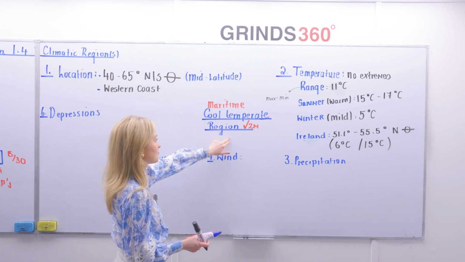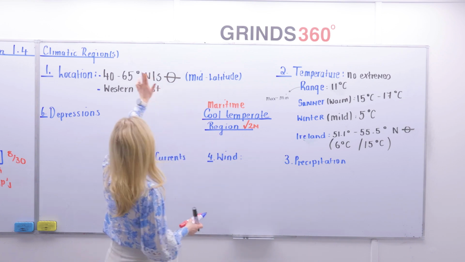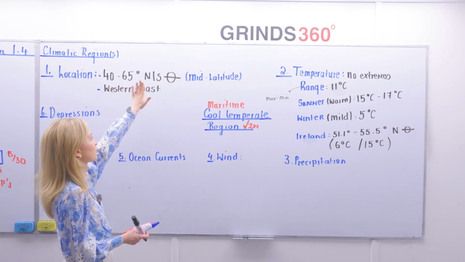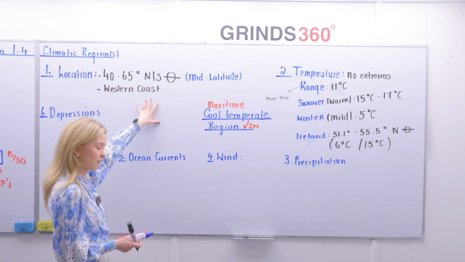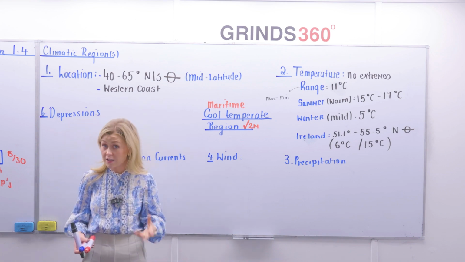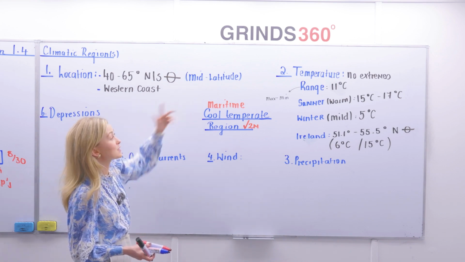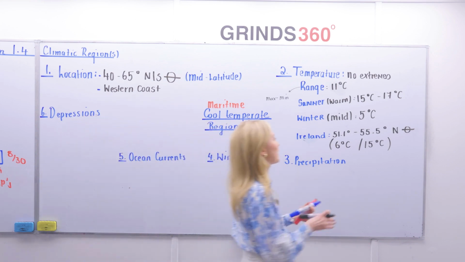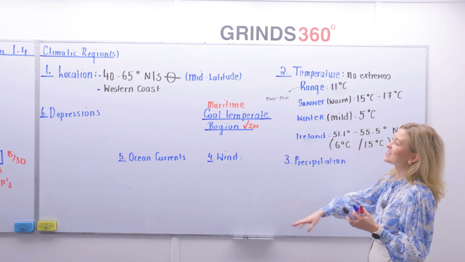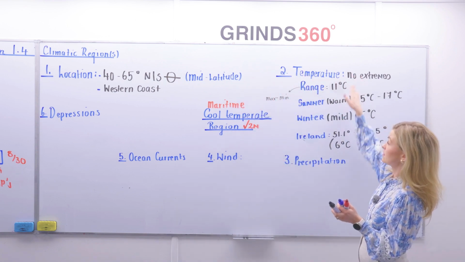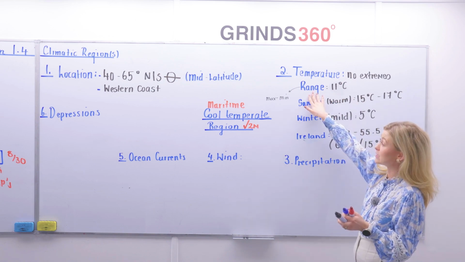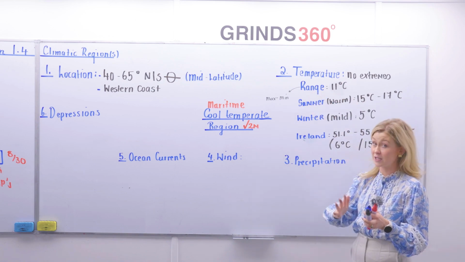Cold temperate oceanic climate, also referred to as the maritime climate, is experienced between 40 and 65 degrees north or south of the equator along the western edge or coast of continents. This is experienced by Ireland and Western Europe. Here you're going to find, because we're located at a mid-latitude, there's no temperature extremes. The temperature range tends to be around 11 degrees Celsius, range being my max minus my min.